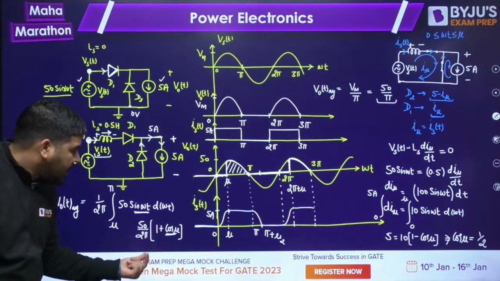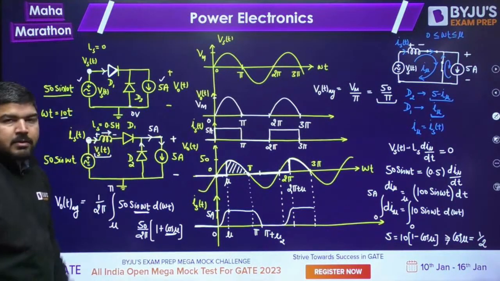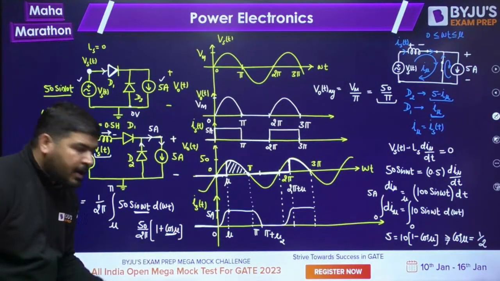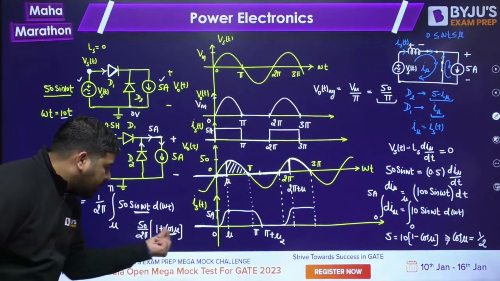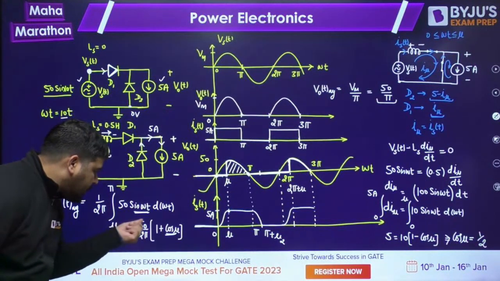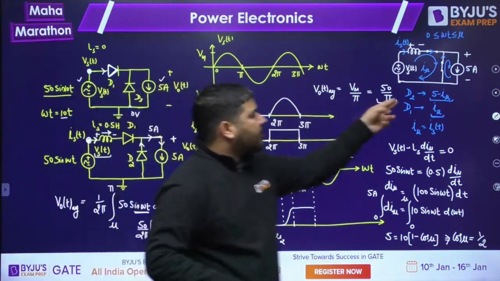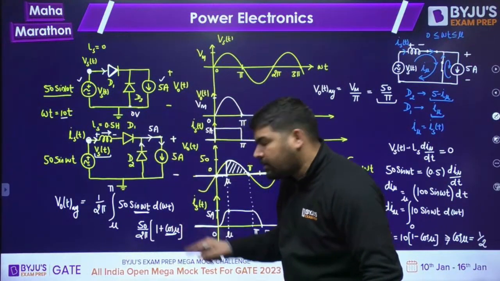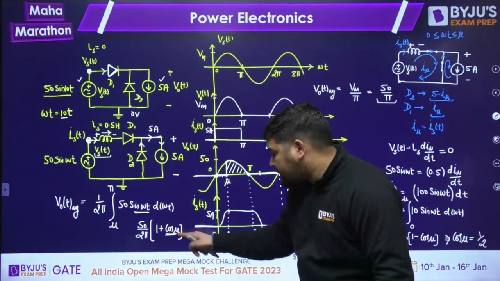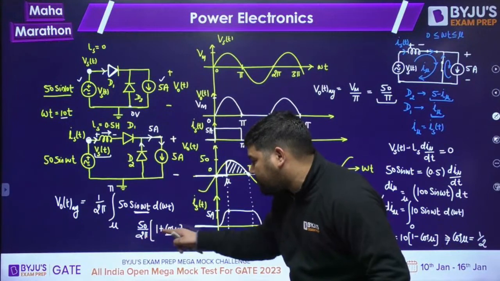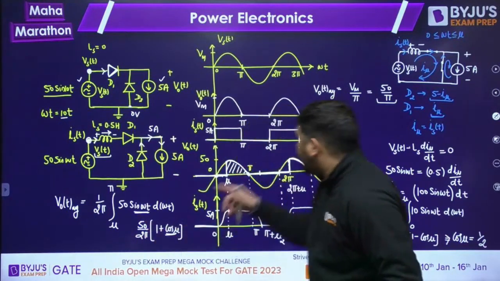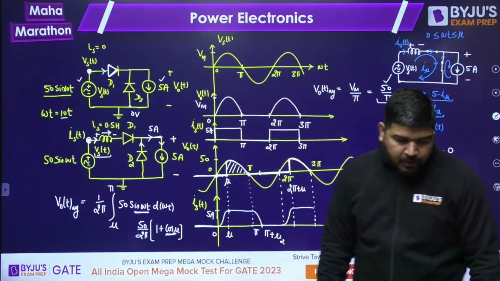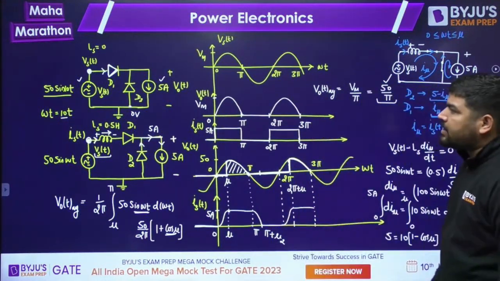This is correct. Why? Let's say there is no source inductance. If there is no source inductance, you can put mu as 0. If mu is 0, it will become 50 upon 2 pi into 2. That 2 will cancel, and you will get the same answer, 50 upon pi. It means this expression is correct. So you can check it like this also. I hope it is clear.